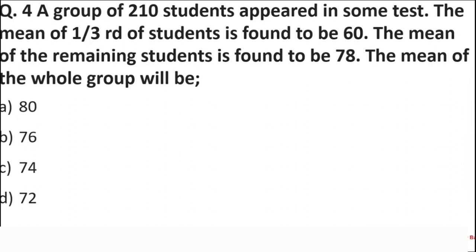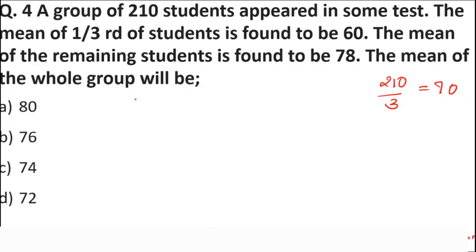So this question says the mean of 1/3 of the students. So what is the 1/3 of 210? Very simple. One third of 210 is obviously 70. Okay. Now we are saying the group of 210 students, one third of the students have got 60. Okay. The mean of their marks in that test is 60.